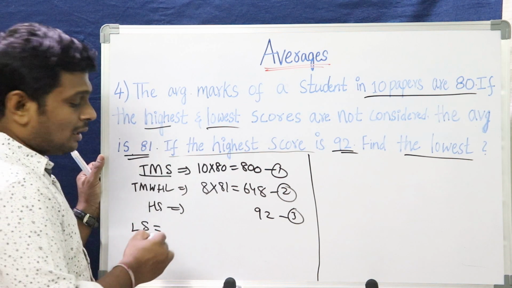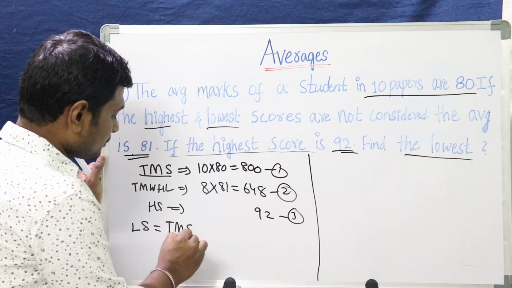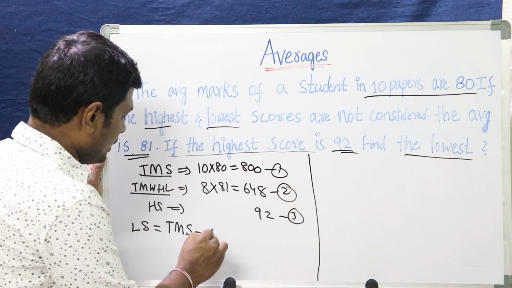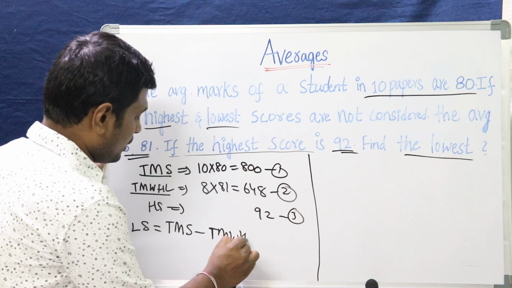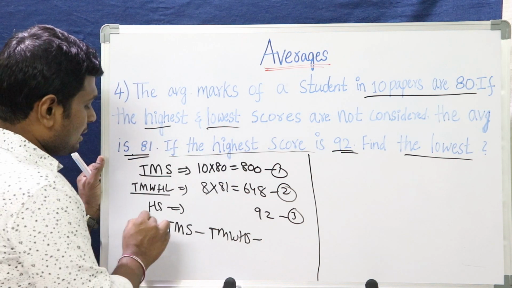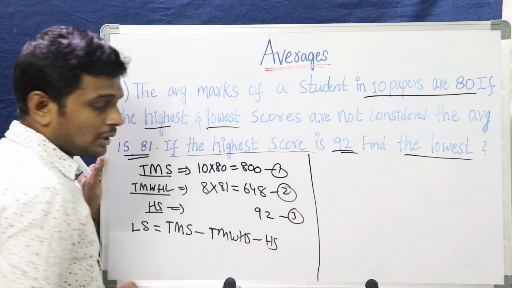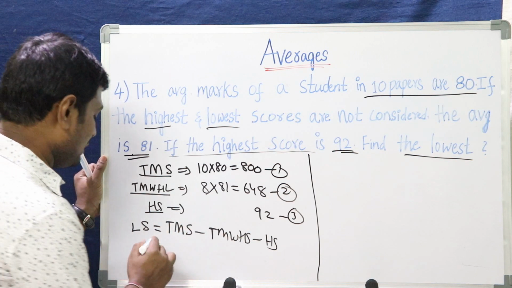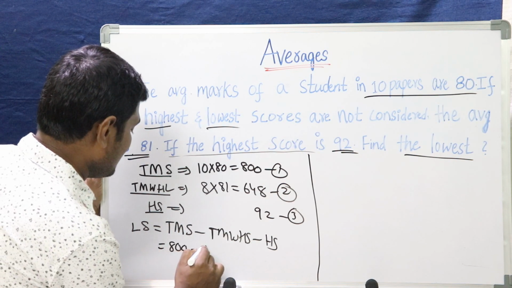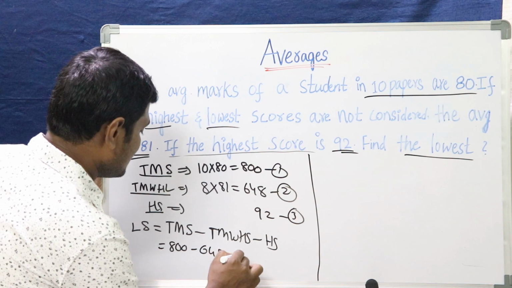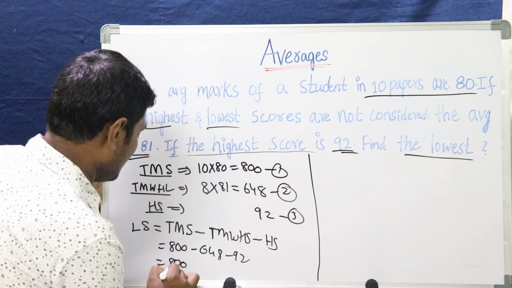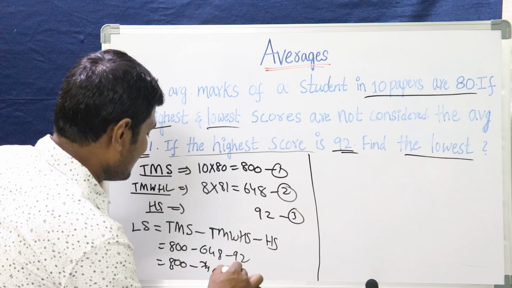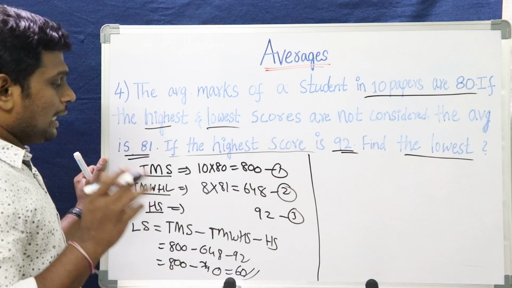This is the total marks minus without the highest score and lowest score, that is without highest and lowest, minus highest score. If we do this one, what are we left with? We are left with the lowest score, right? As simple as that. Let's do that one. 800 minus 648 minus 92. How much will we get? 800 minus 740, that is 60. As simple as that. I hope you have understood it.